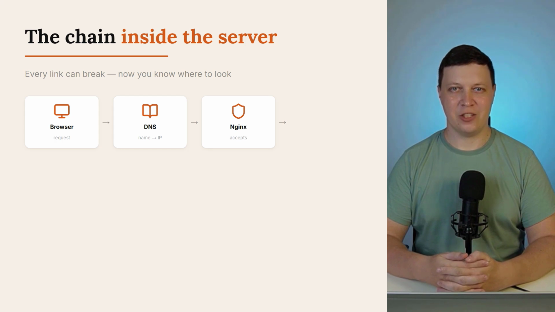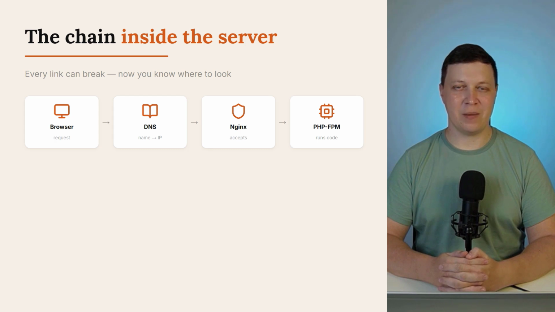Option 2, a page that needs to be generated, a newsfeed, a dashboard, search results, dynamic pages. Each user has their own data, their own records in the database. There's no ready file. It has to be built right now. In that case, the web server passes the request forward to a process manager. The process manager is another program. Its job, run your code. The code written by the AI.